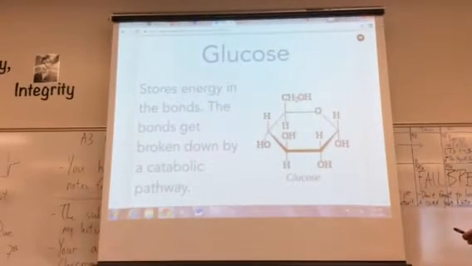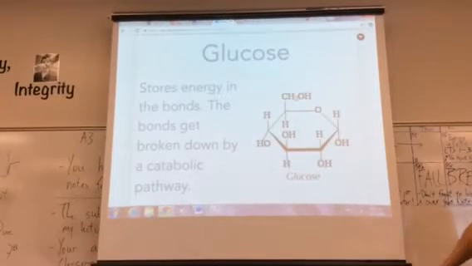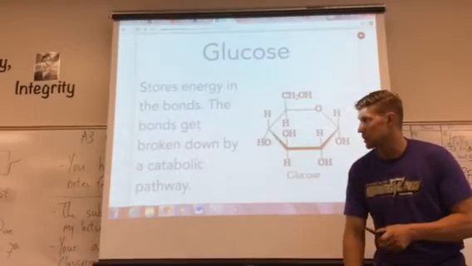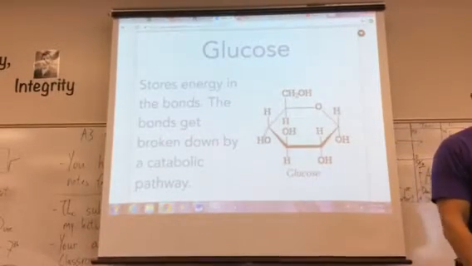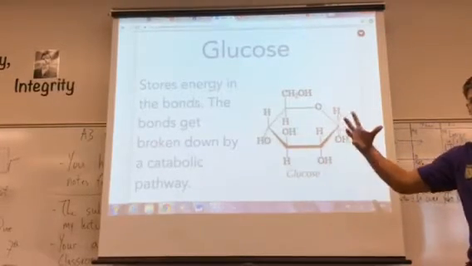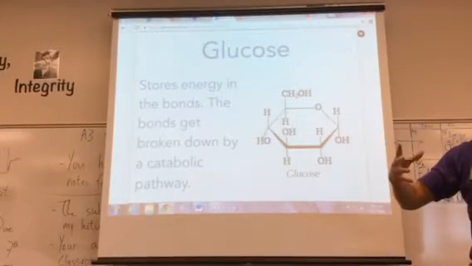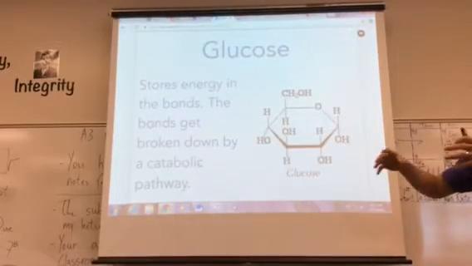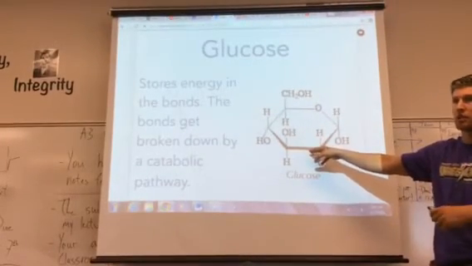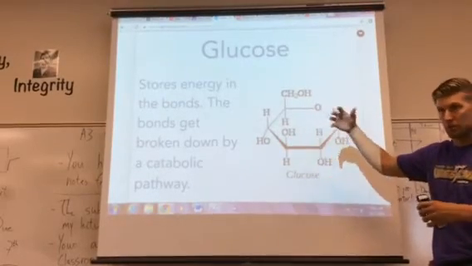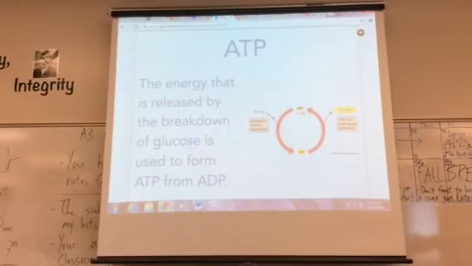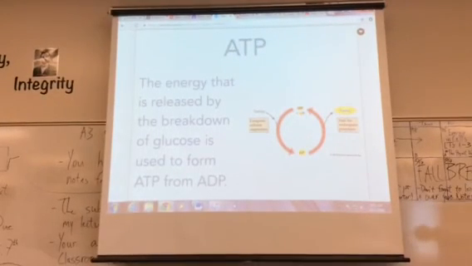Now let's look at glucose. We've seen this picture before. Glucose stores energy in the bonds, and the bonds get broken down by a catabolic pathway. This is the first step of cellular respiration, the catabolic pathway. You have to break this down into smaller molecules. That's why it's catabolic, and that's exergonic. We're getting energy out of it. Now ATP, the energy that is released by the breakdown of